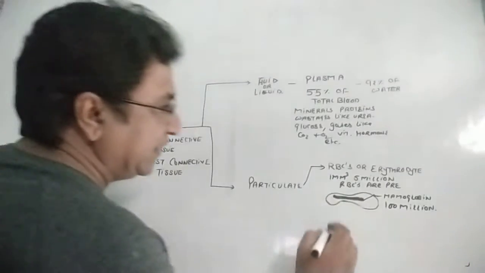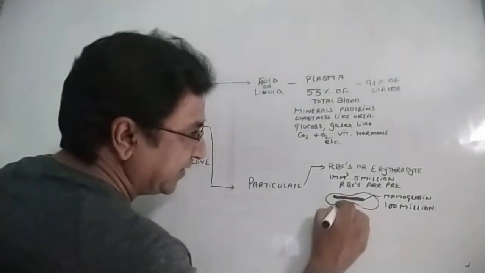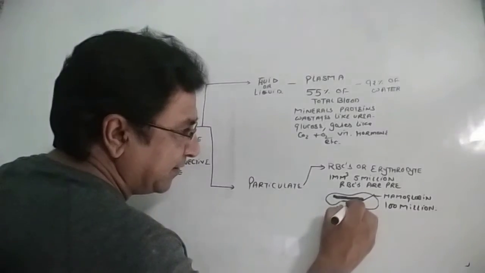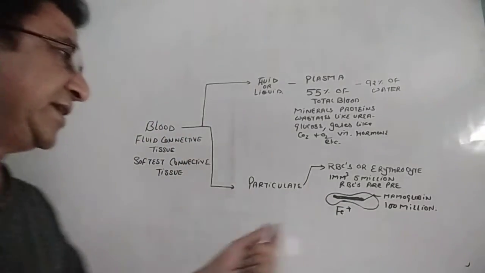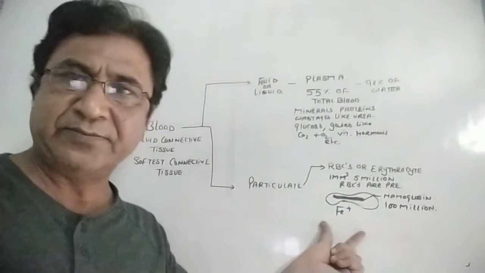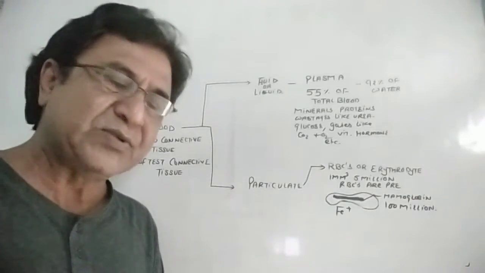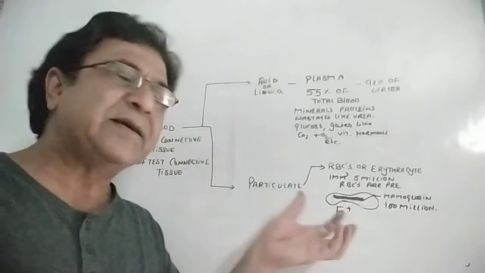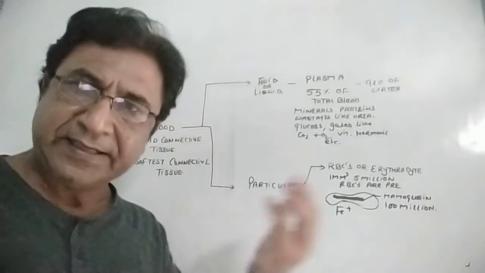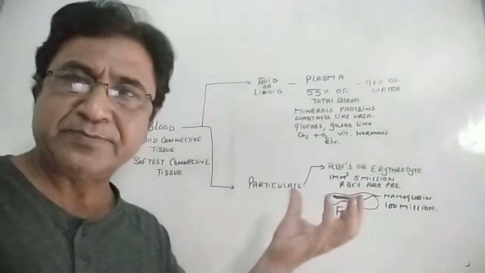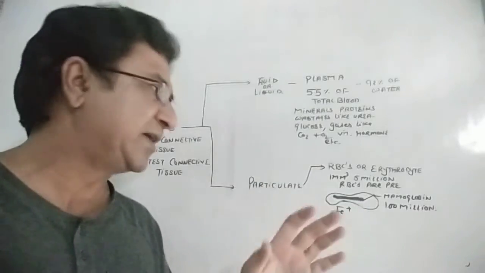Now, hemoglobin in the central position has iron present in it. What is the function of this hemoglobin? It captures the oxygen, delivers it to the tissues, and takes the carbon dioxide, and some percentage of carbon dioxide is also captured by the hemoglobin.